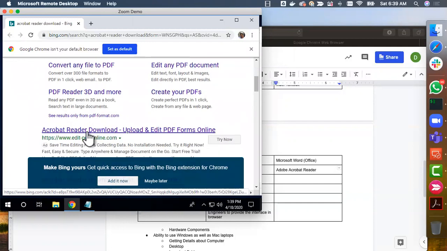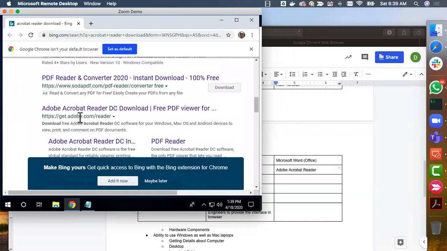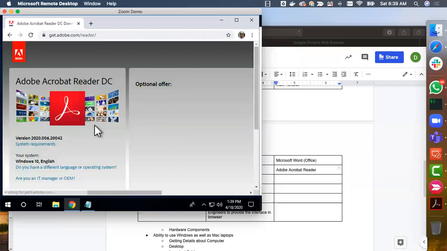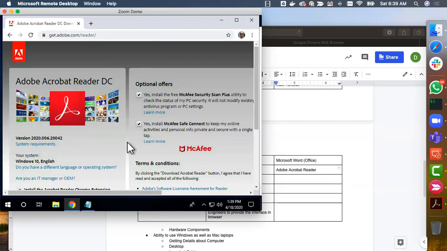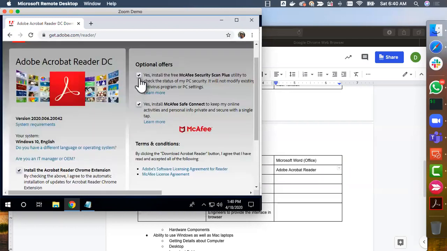You can scroll down further and you can actually look for URLs from Adobe itself. This is from Adobe. You can see this URL, get.adobe.com/reader. You can actually click on this, and it is a free PDF viewer, and you should be able to download and install. Okay, and also while installing, you have to go through these details.